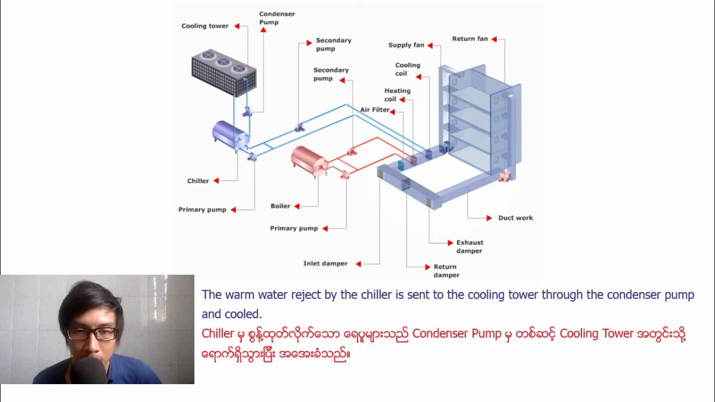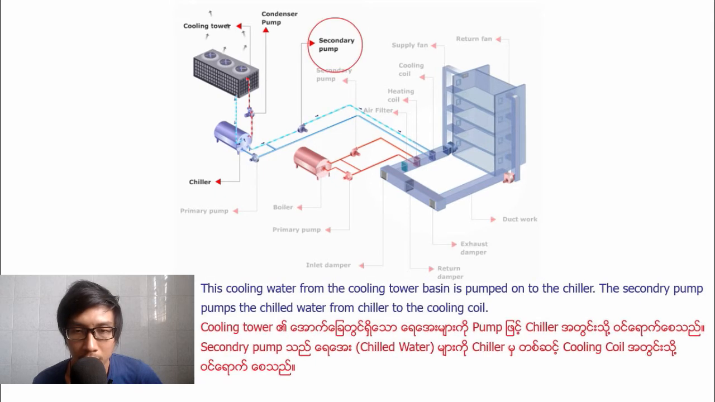The warm water rejected by the chiller is sent to the cooling tower through the condenser fan and cooled. The cooling water from the cooling tower basin is pumped onto the chiller. The secondary pump sends the chill water from the chiller to the cooling coil.